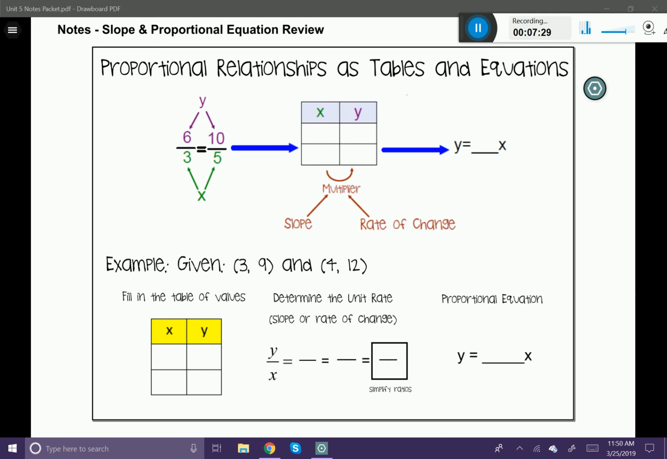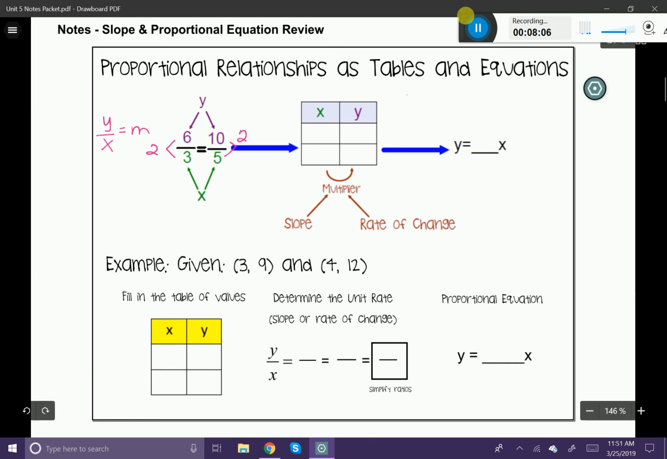So if we were to simplify these, you can see that 6 divided by 3 over here is going to simplify down to 2, correct? And then 10 divided by 5 is also going to simplify down to 2. Okay, so if we were to use coordinates and simplify the slope down, we could do it that way. Now, let me show you another way here, because not only is the formula y divided by x going to give us our slope of a proportional equation, but watch this.